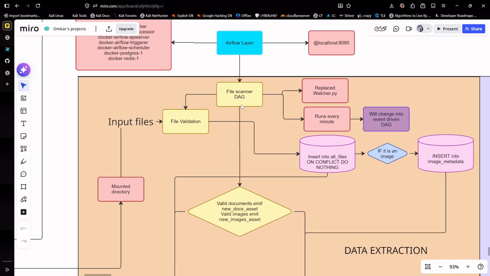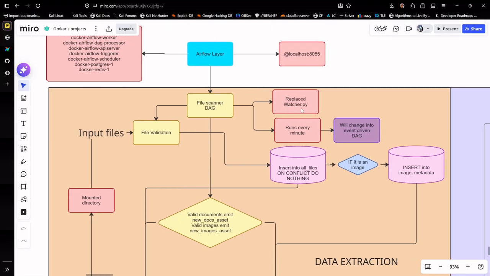Our file scanner DAG, well, let's see what this does. So as you can see, the first information about this that I wrote here is it replaced watcher.py. So in my previous version where I did not have Airflow, I was actually using a file watcher based approach, which used Python's watchdog library, and it basically triggered events whenever changes were made in the directory. But it did not scale well because I had to keep it on all the time, and it would read the changes only when it is on. So that is not something that we might use in production.